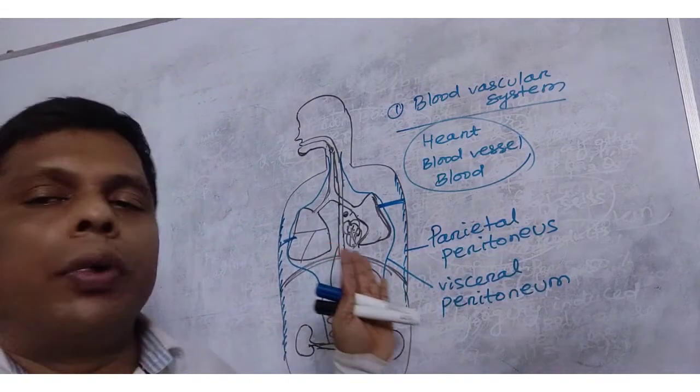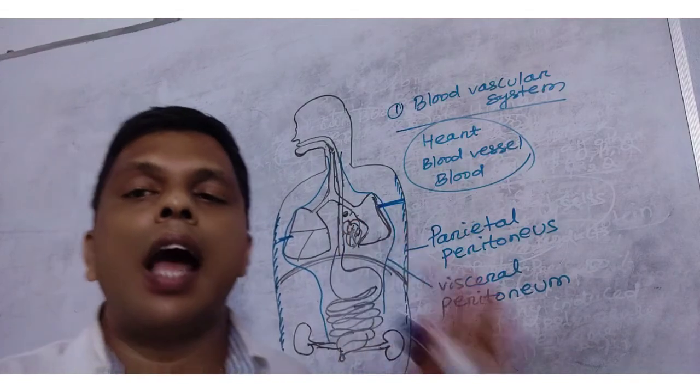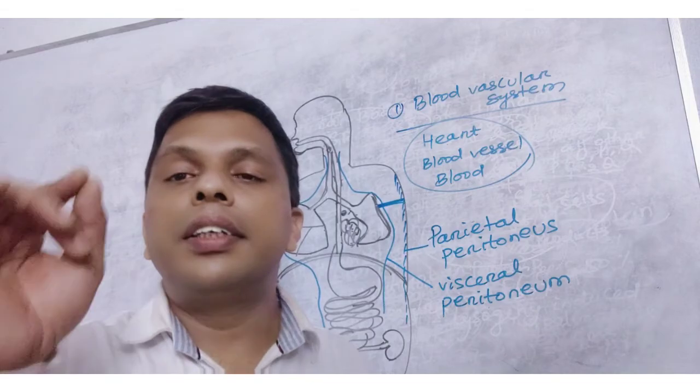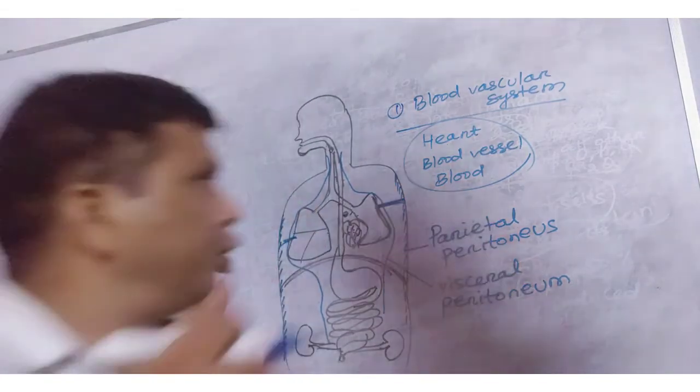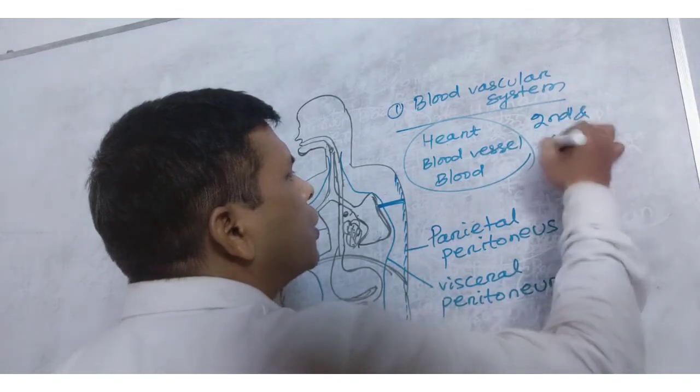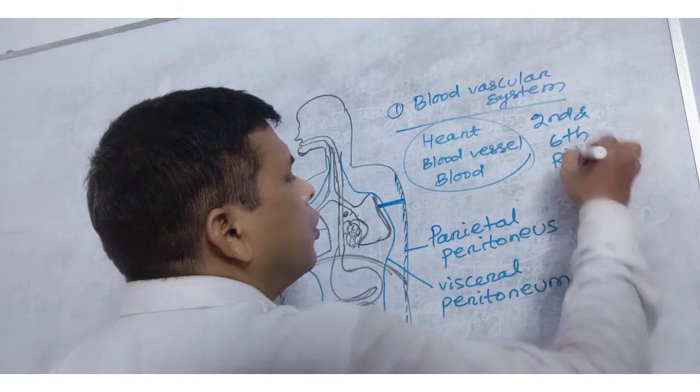A 4-chambered heart is present in the thoracic cavity. The heart is present between the 2nd and 6th rib.